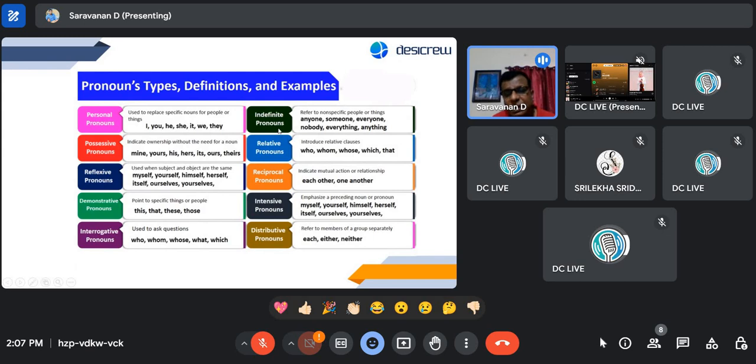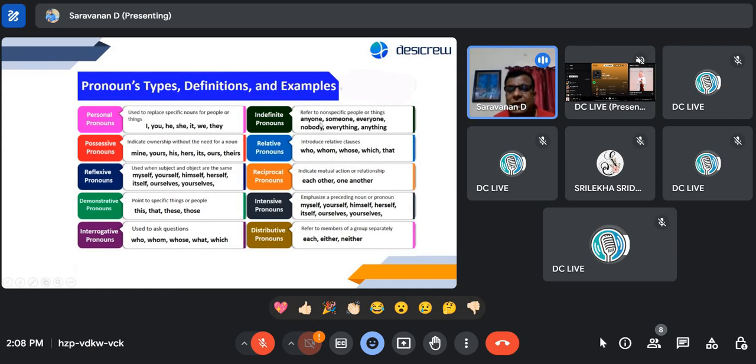Indefinite itself says there is no timeline, no end time, like infinity we use in math. So we don't have any limit on that. Anything which doesn't have a specific limit is called indefinite pronouns. They refer to non-specific people or things.